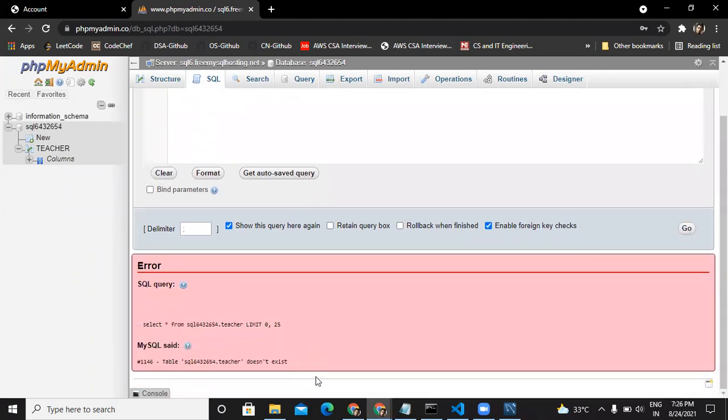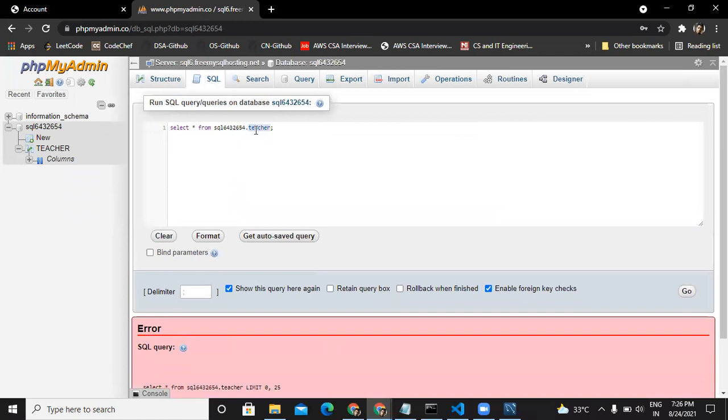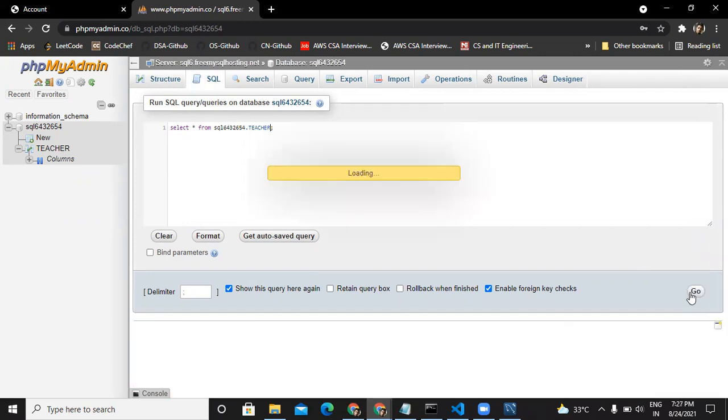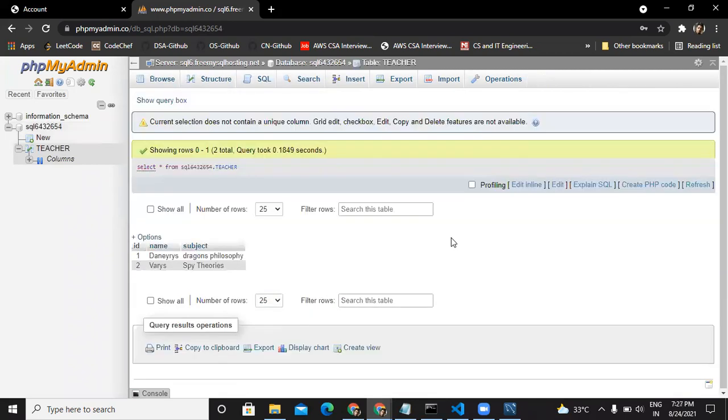Is the issue. 6432.654 SQL dot teacher. I think it's capital teacher. That's why it gave me an error. It should not be the case. Yeah, we got it. You can see both the records here. Dragon philosophy, where is Python, right? Pretty awesome, right? I uploaded it from here and it appeared there, right?